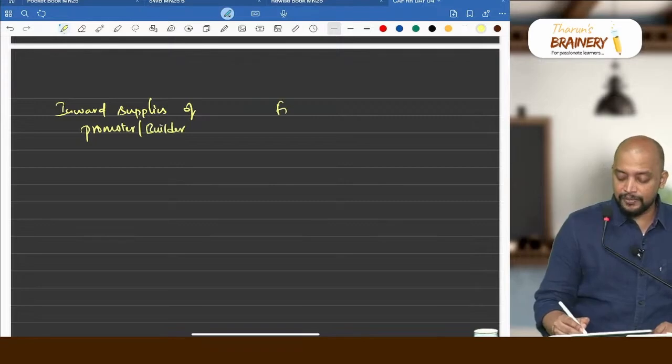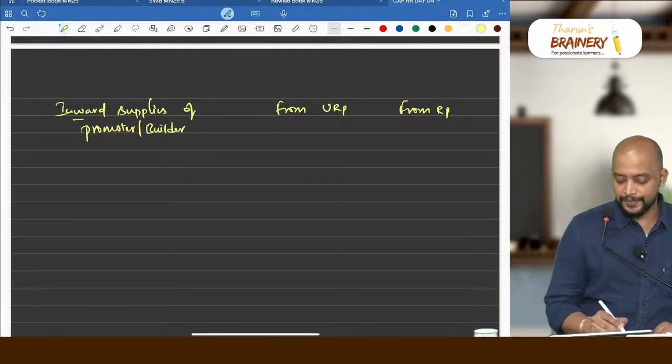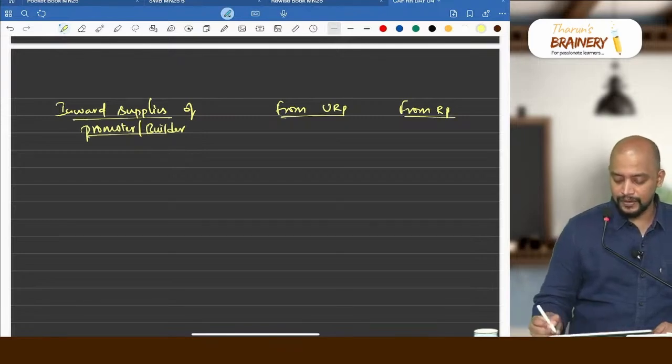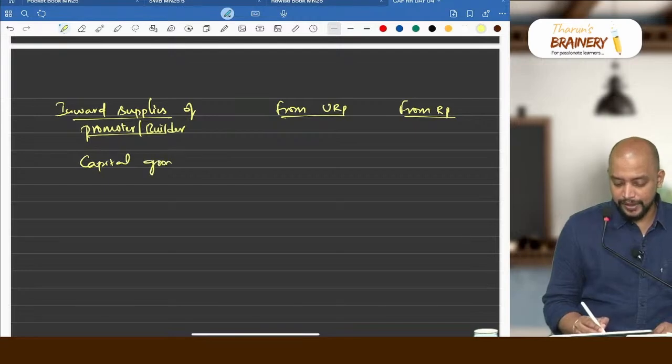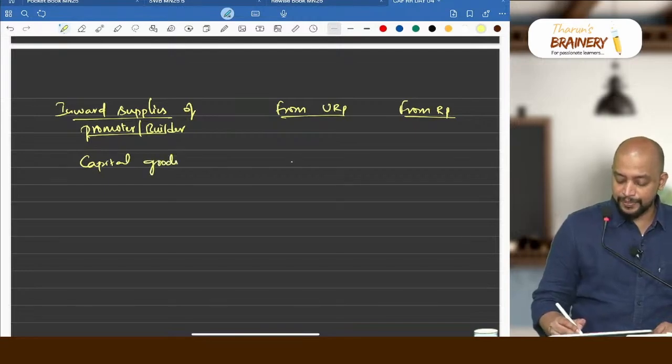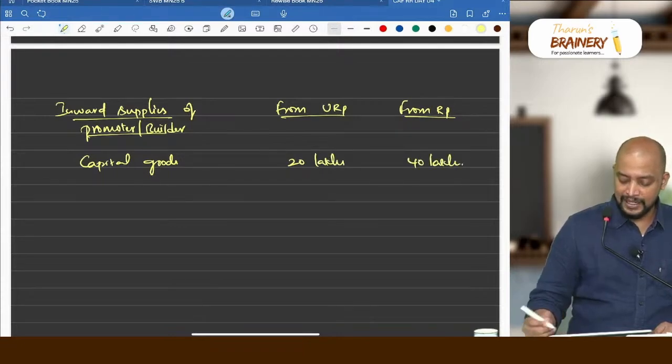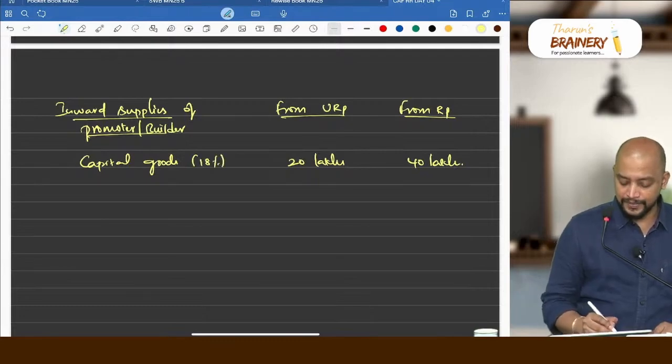We have from unregistered person and from registered person. Capital goods from unregistered person 20 lakhs and from registered person 40 lakhs. And the rate applicable to capital goods is say 18%.